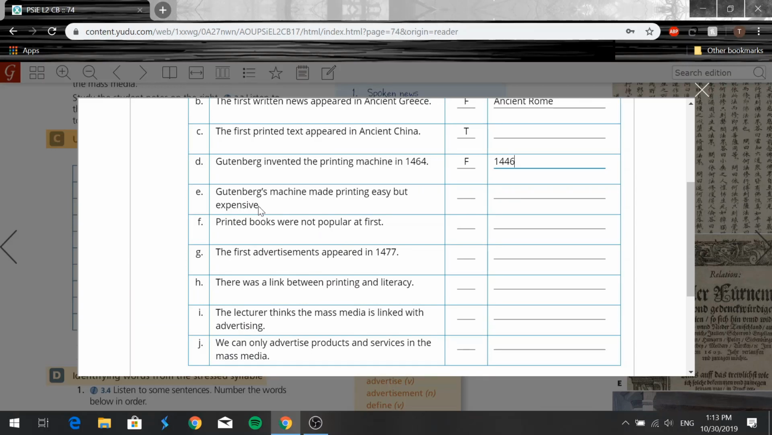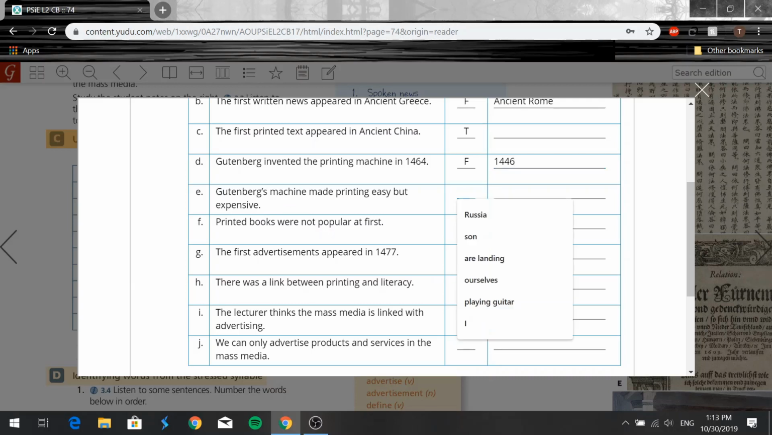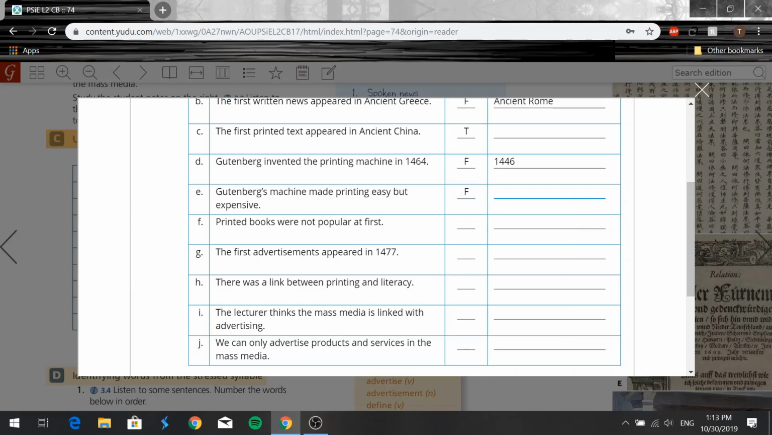Gutenberg's machine made printing easy but expensive. Wrong. Well, it was easy and it was cheap, right? So we'll say easy and cheap. Okay? Then we have F.